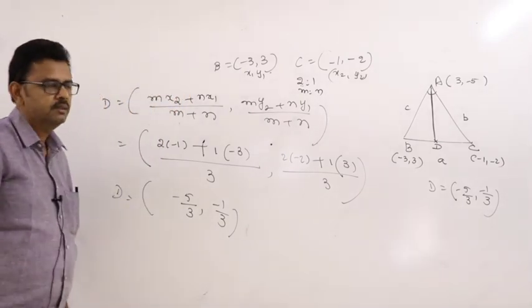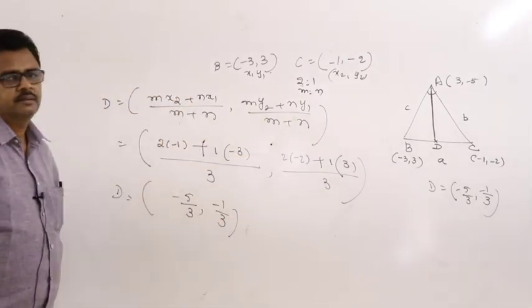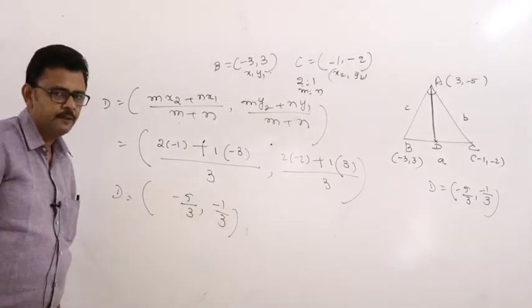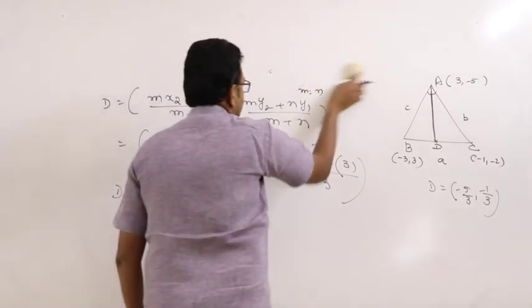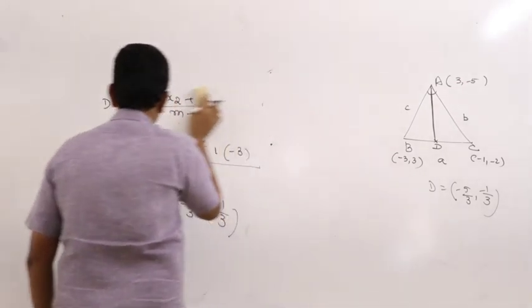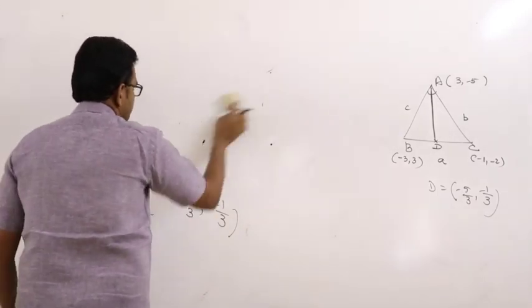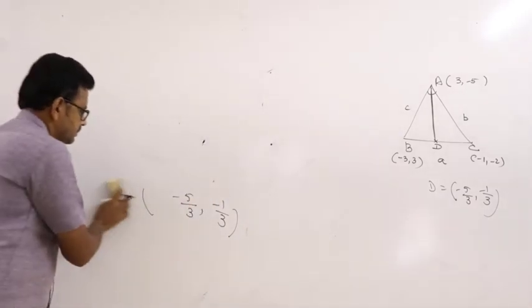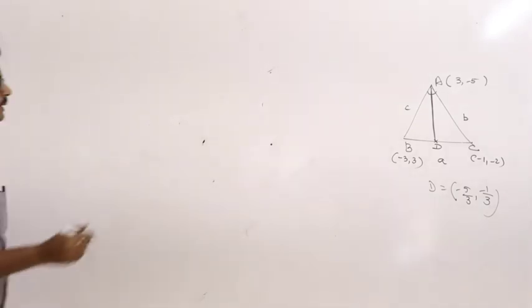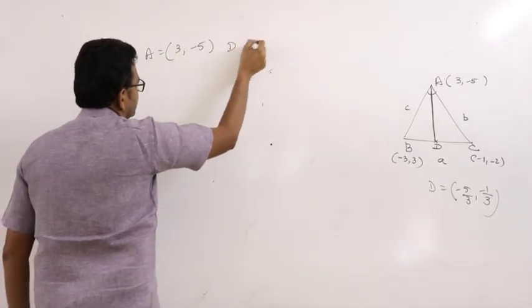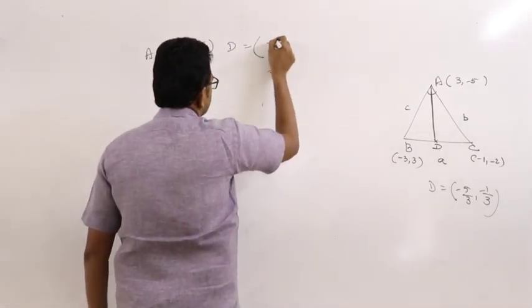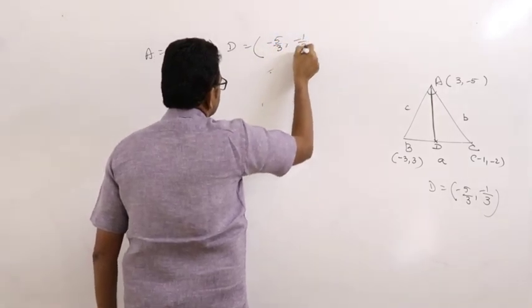Now what is the given question? Find the length of AD. Write down. A coordinates are 3 comma minus 5 and D coordinates are minus 5 by 3 comma minus 1 by 3.